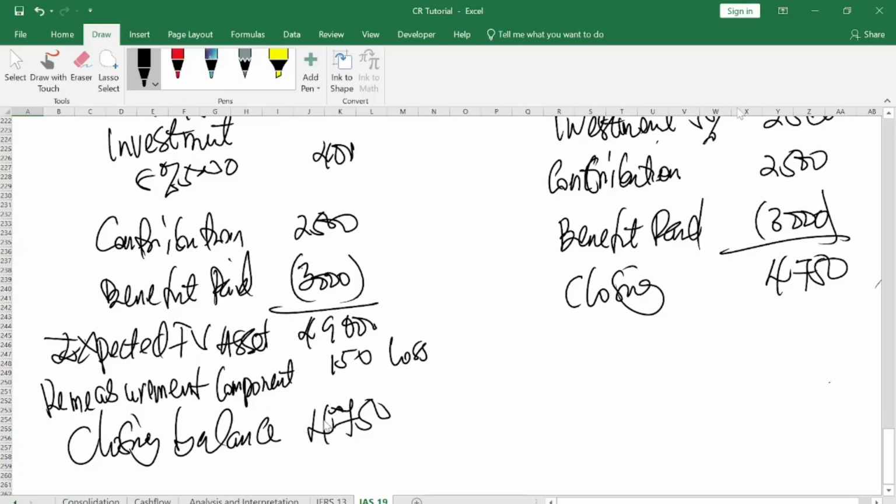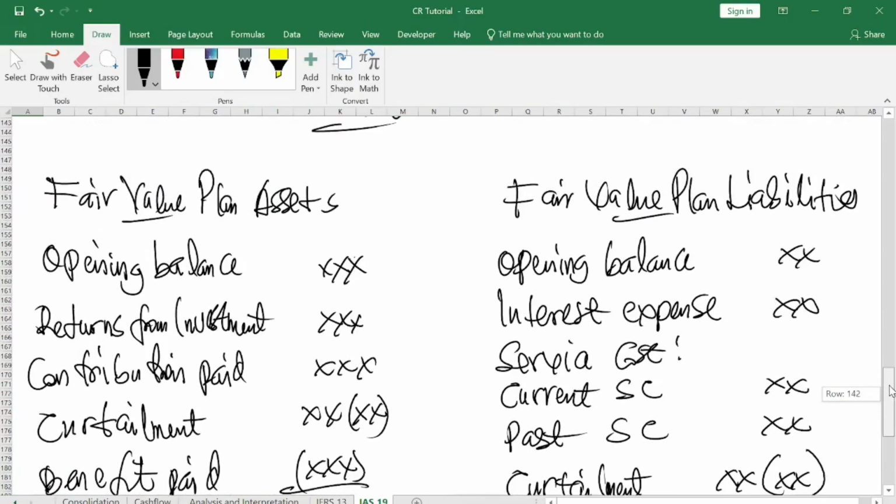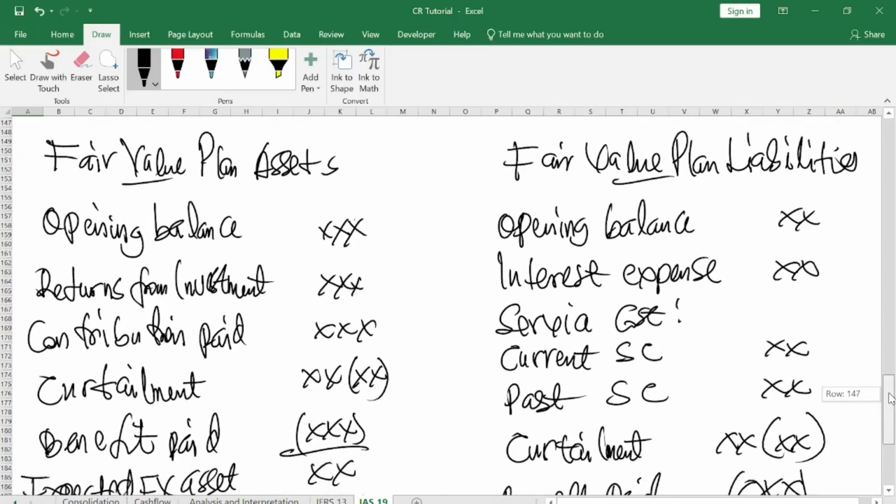Now, when you look at the actual against how much is projected, you see that the closing balance is less than how much is budgeted to obtain another asset. So it is a loss to the company. You understand now? So that is the explanation to the fair value asset column. Now let us go to the fair value liability column.